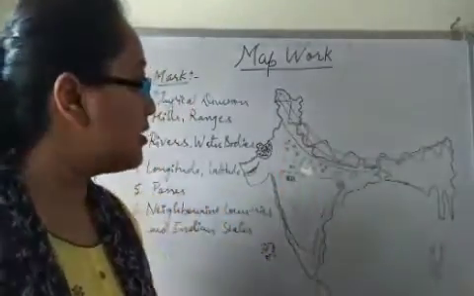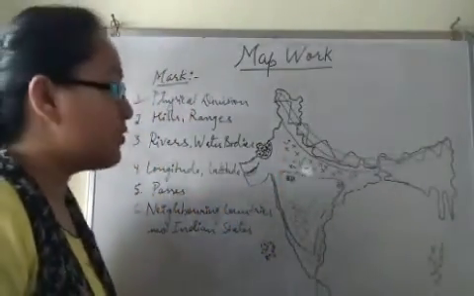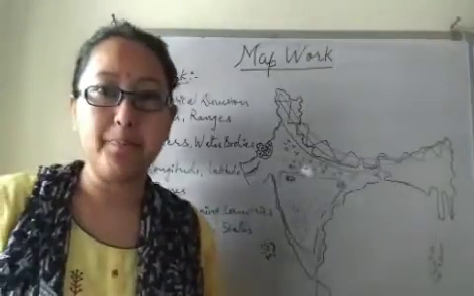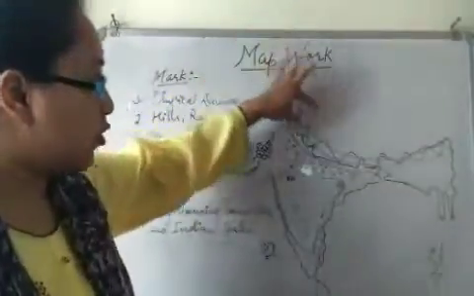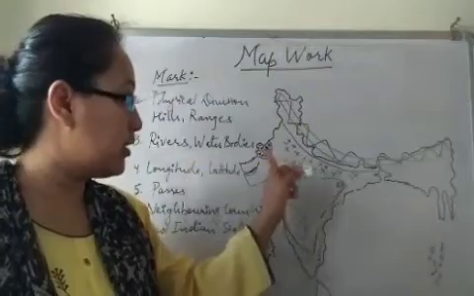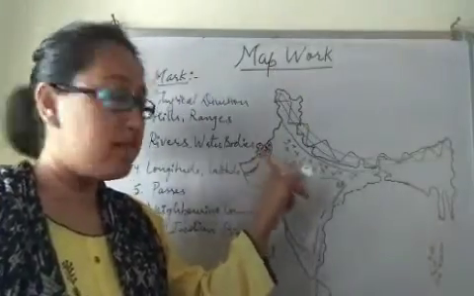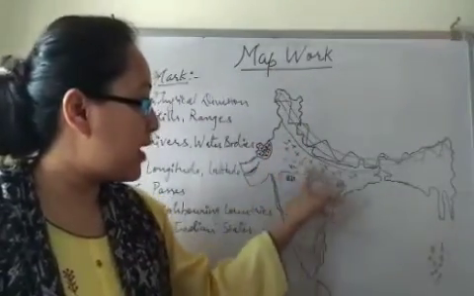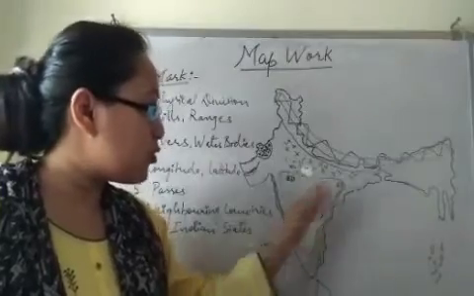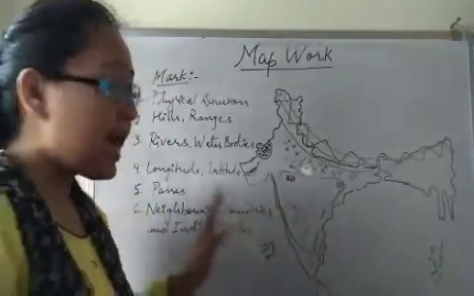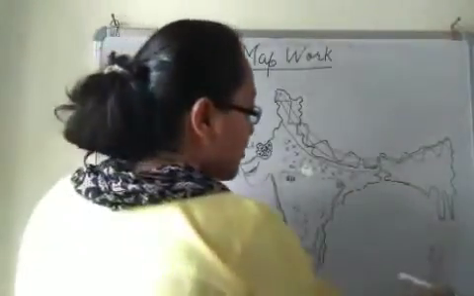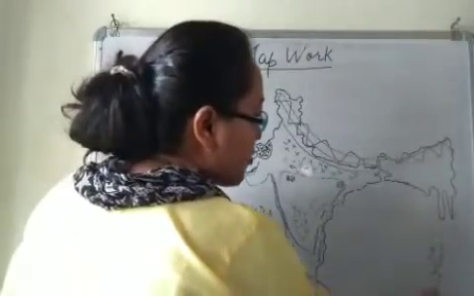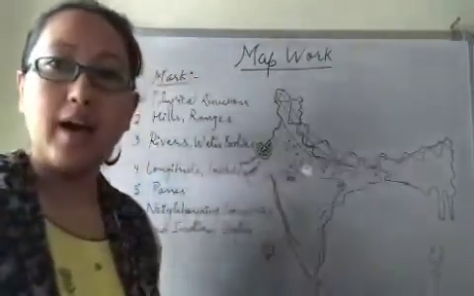So these are the major physical divisions of India, right? So first, northern wall, then we have Great Indian Desert, Thar Desert, northern plain, then we have Peninsular Plateau, then we have coastal plain and island groups, that is Andaman Nicobar Island and Lakshadweep Island.